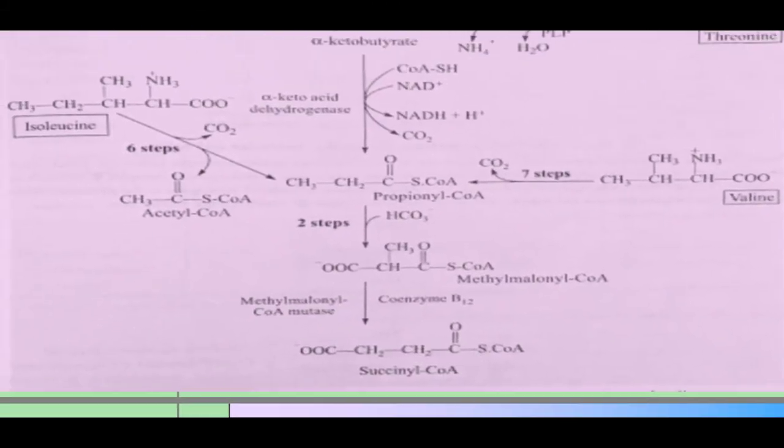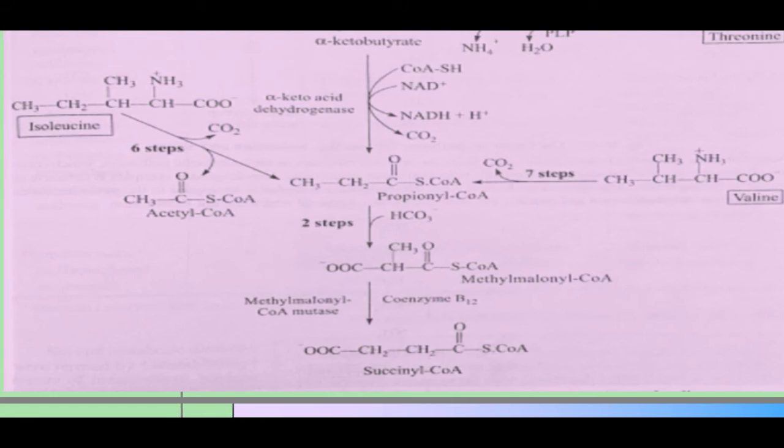Now this propionyl coenzyme A is converted to succinyl coenzyme A by a 2-step reaction. In the first step, the propionyl coenzyme A is carboxylated at the expense of ATP to yield an isomer of methylmalonyl coenzyme A. And this carboxylation reaction is catalyzed by the enzyme propionyl coenzyme A carboxylase.